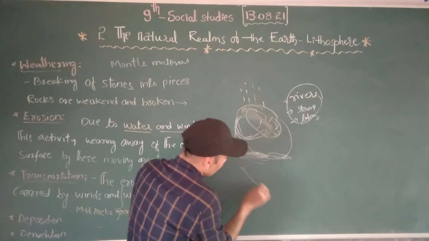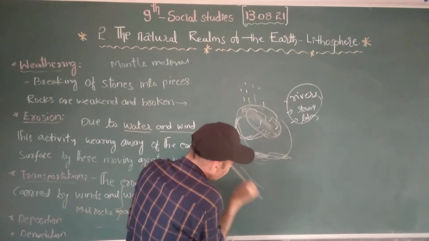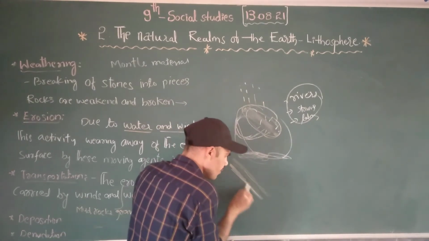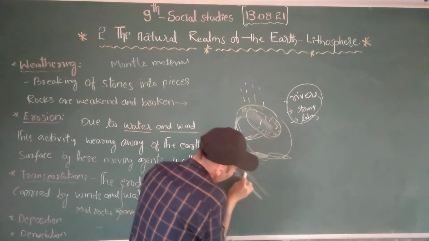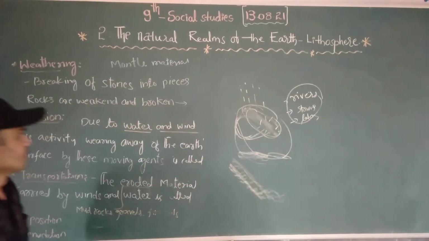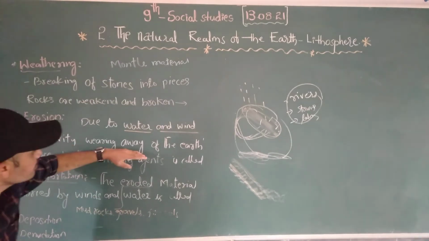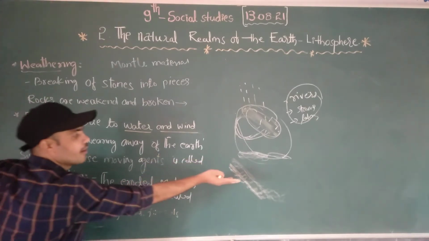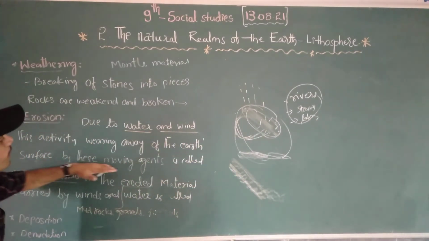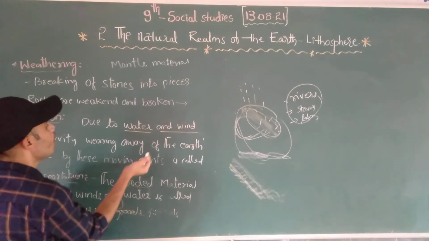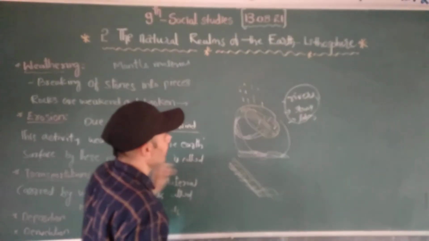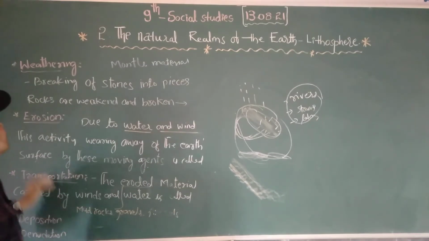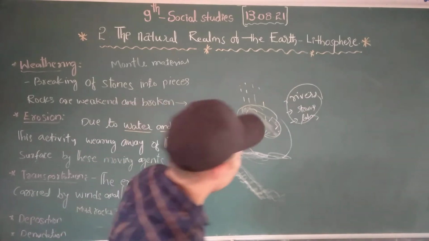When water flows over the ground and the soil is fine, it will erode and carry the soil from one place to another. This wearing away and moving of the earth's surface happens at the surface through moving agents, meaning wind and water. The stones, gravels, clays, and aluminium moved by these agents are called erosion.